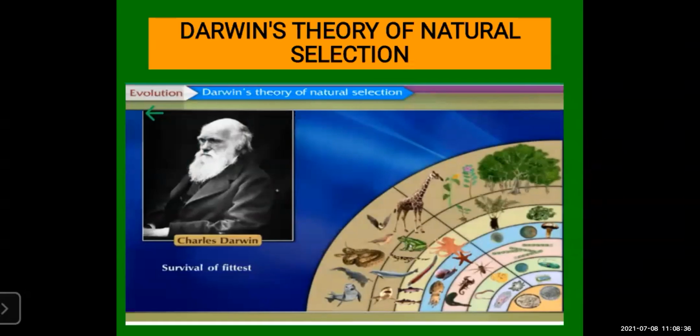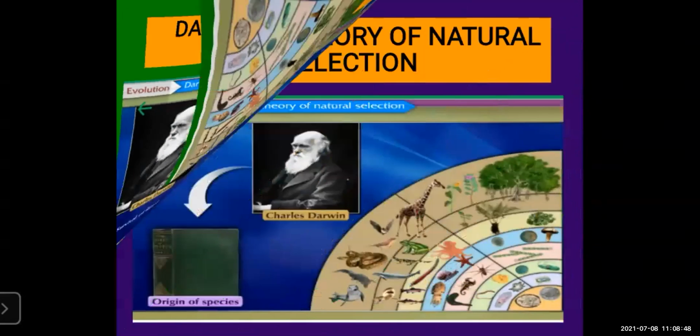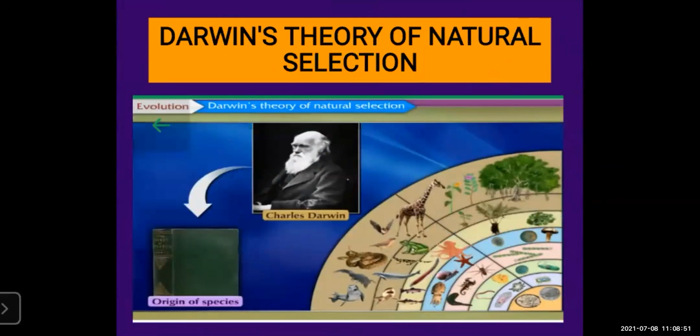What is Darwin's theory of natural selection given by Charles Robert Darwin? It is also called the survival of the fittest. It means if you are fit to survive, then only you can live with nature. In short, you can understand. He has written the book Origin of Species. Origin of Species was written by Charles Darwin, and in it he has mentioned many species, whatever experiments or observations he has done.